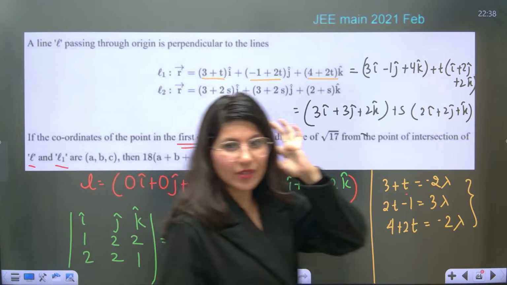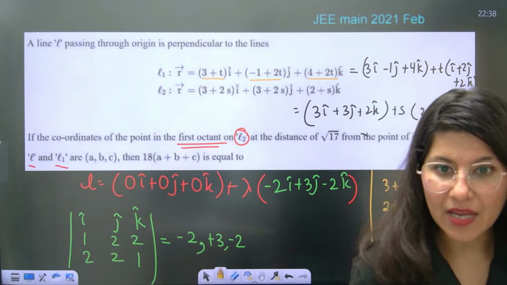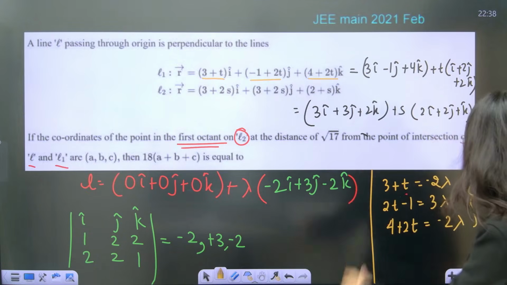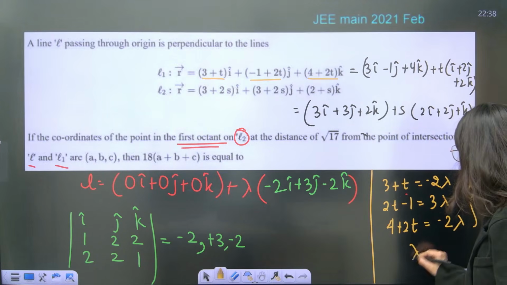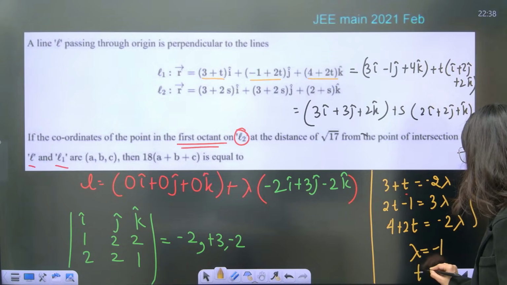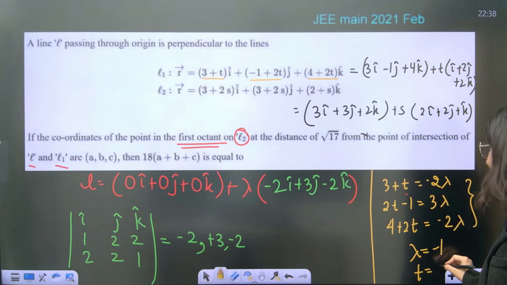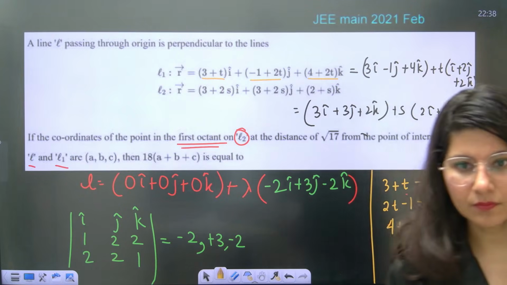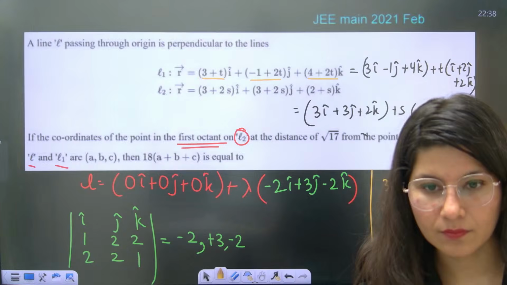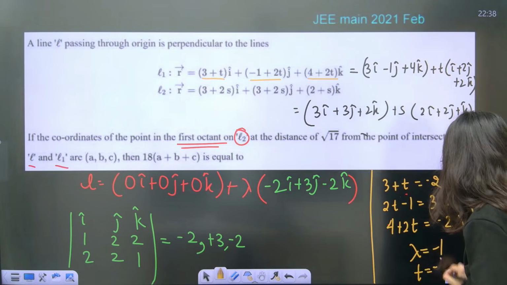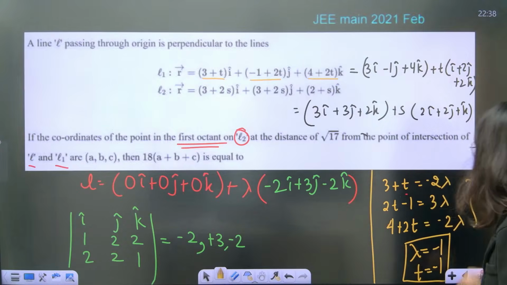Okay, so the value of lambda from here will be equal to minus 1, and similarly the value of t will be minus 1. T is also minus 1. Lambda minus 1, t minus 1, if you solve it.